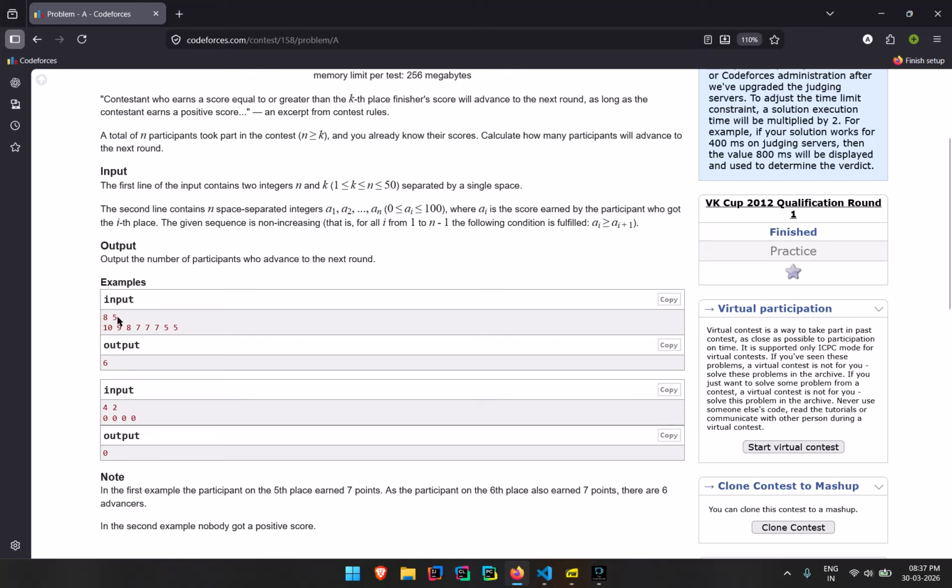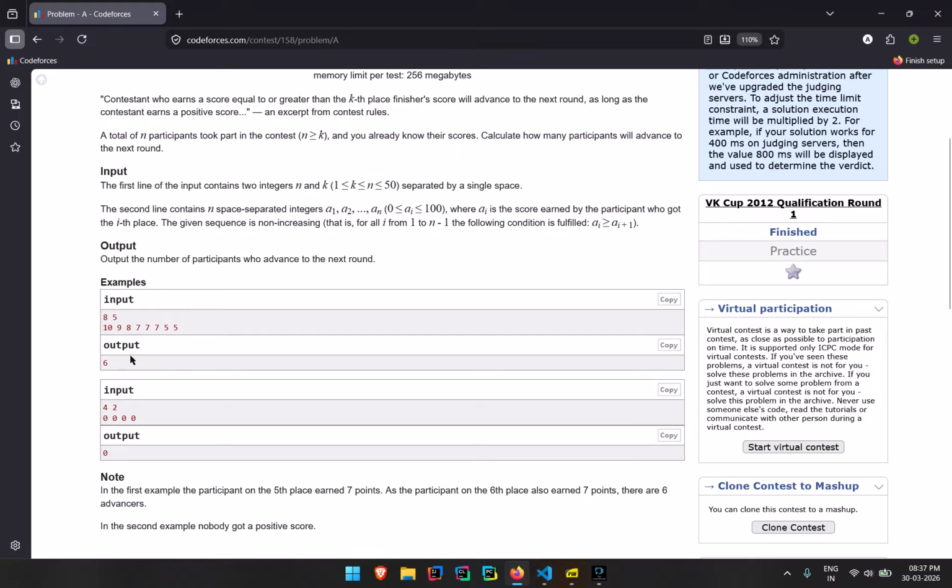So these are the students who have scored more than that. The total number of students is 8, but how many students have been promoted? Here, 6 students.